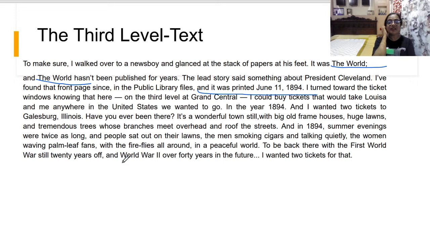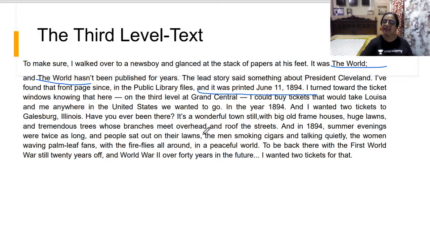So what did he do? He turned towards the ticket windows, knowing that here on the third level at Grand Central Station, he could buy tickets that would take Louisa and him anywhere in the United States he wanted to. So he thought that he would make that third level a reality and bring his wife, Louisa, to go into that level, that is, to Galesburg, Illinois.